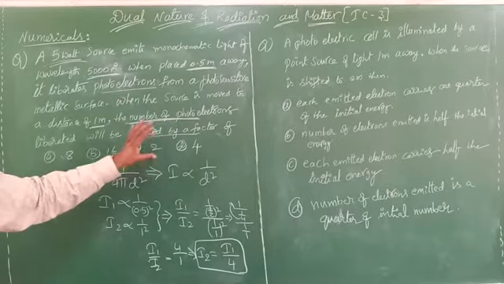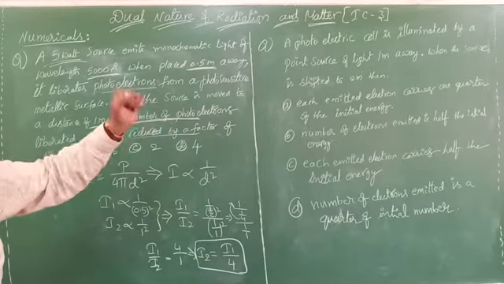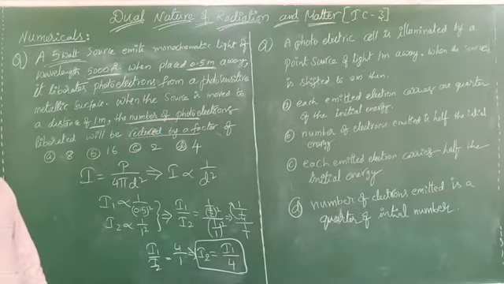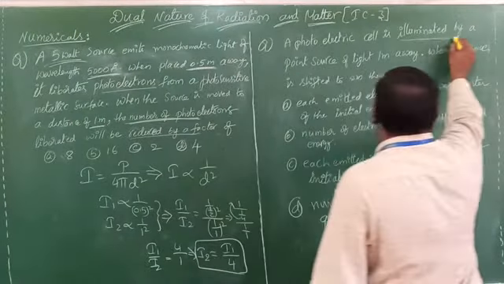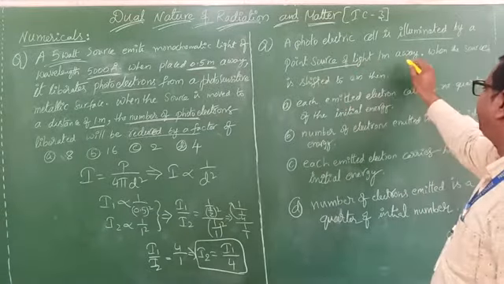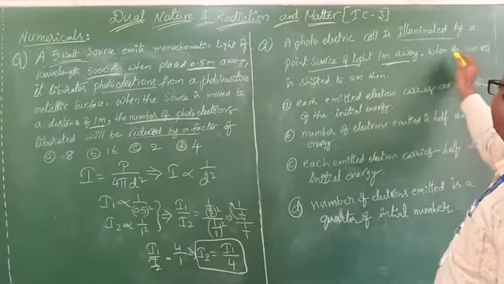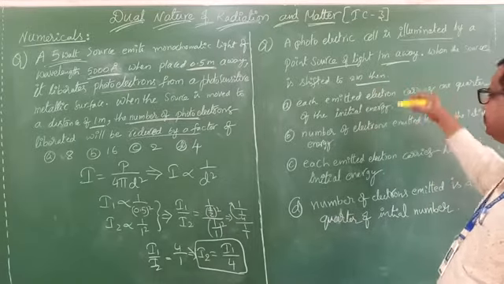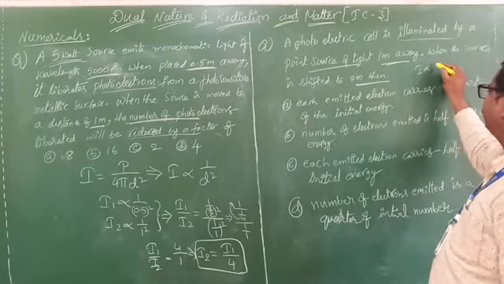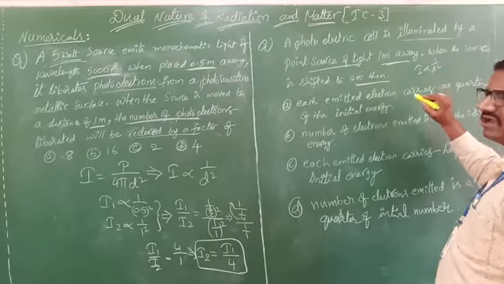Here some numerical values are given. Same as before. See, a photoelectric cell is illuminated by a point source of light 1 meter away. When the source is shifted to 2 meters distance, since I is proportional to 1 by d square, yes or no?